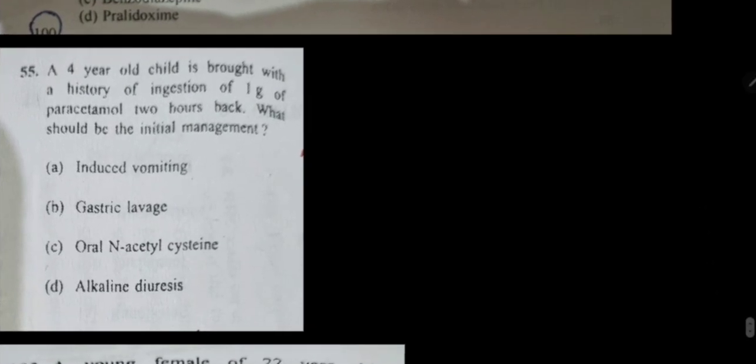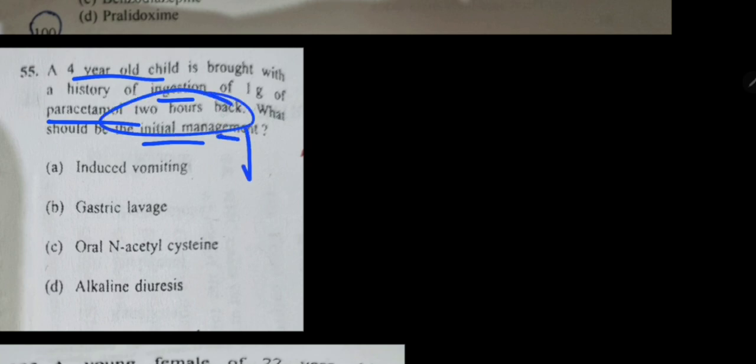Next question. A 4-year-old child, history of ingestion of 1 gram of paracetamol. What should be the initial management? Okay, 2 hours back. So as we know, initial management, we should do gastric lavage. The antidote is N-acetylcysteine, but if the patient is coming within 4 hours, then you should do gastric lavage.